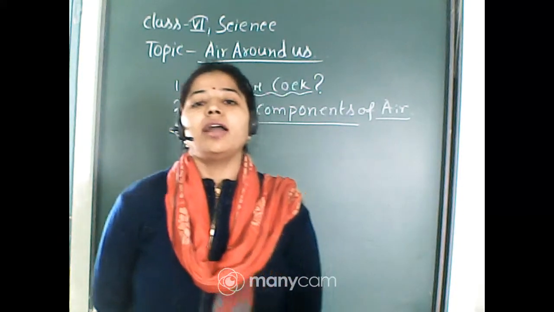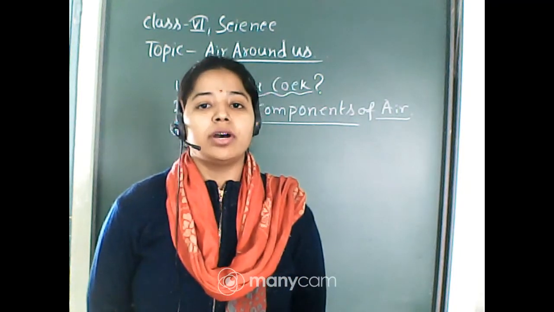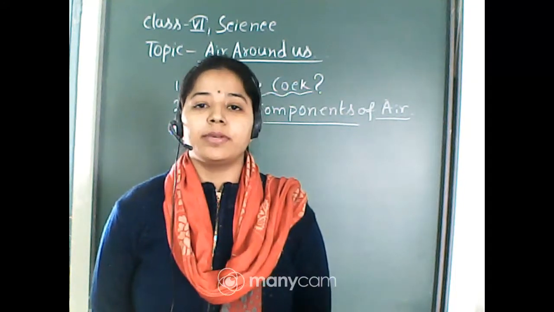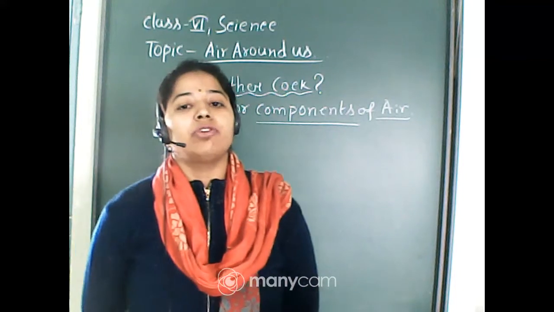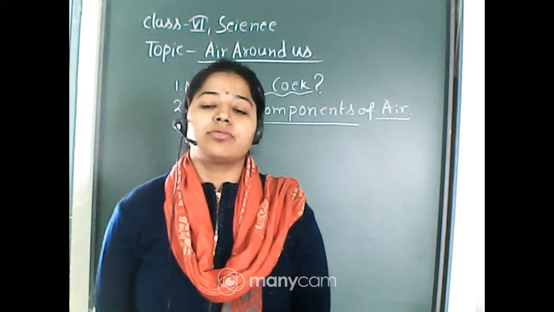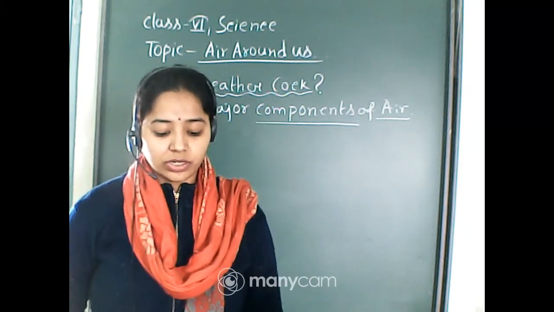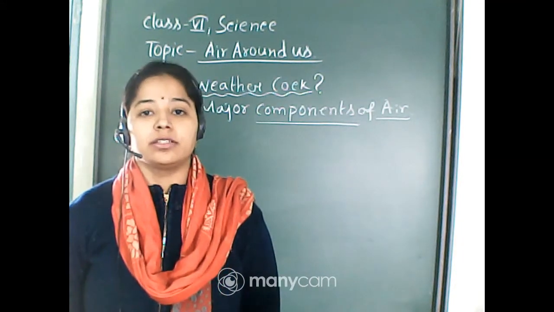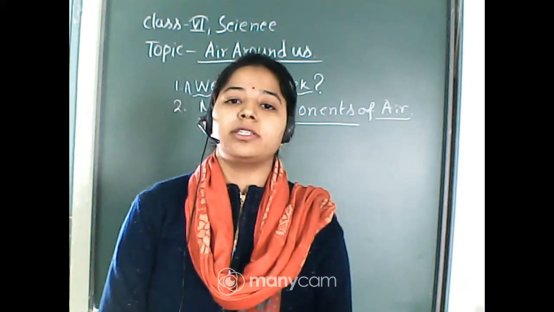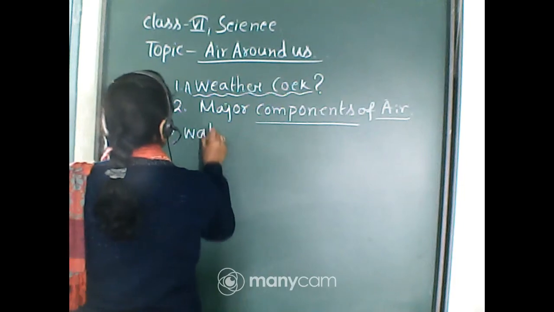Now I am telling about the main components of air. I have shown you a pie chart with the different gases in our atmosphere: mainly 78% nitrogen, then 21% oxygen, then carbon dioxide and other gases 1%. Along with these gases, smoke, dust and water vapor are also present. First I am going to discuss water vapor.